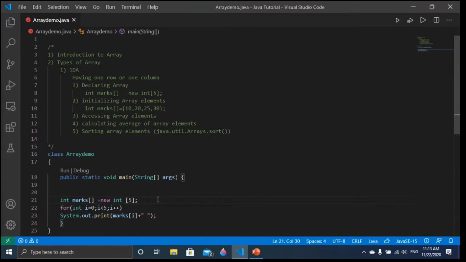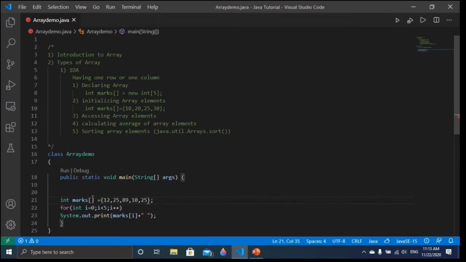To initialize the array elements, what do we have to do, friends? I am going to initialize over here. Just put the curly brackets and give the array elements. You can see this is dynamic. Whatever you give, it's not necessary to give 2, 3, 4; as per the requirement, you can give it.